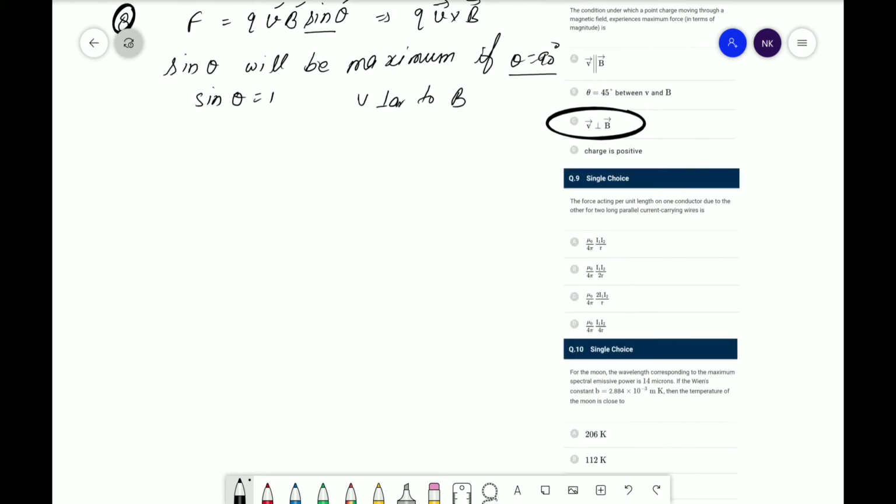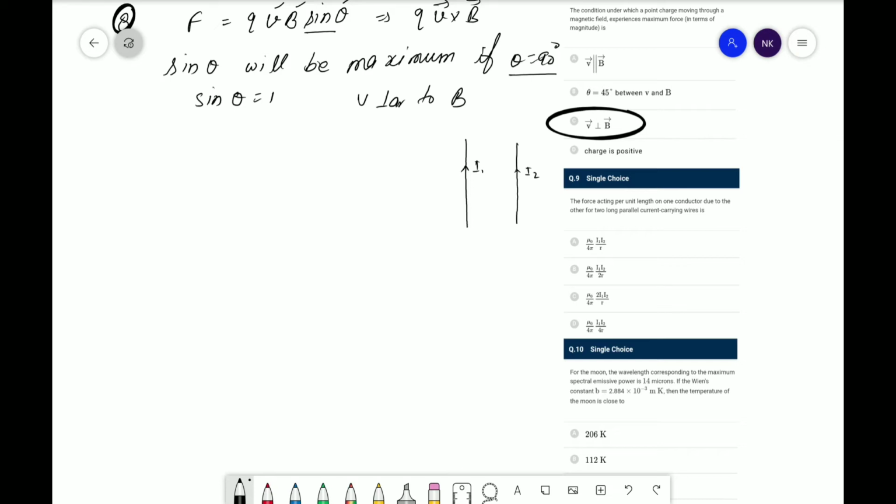Okay. So here is the next question: the force acting per unit length on one conductor due to the other, for two long parallel current carrying wires, is. According to the question, there are two parallel wires and the currents flowing are I1 and I2.